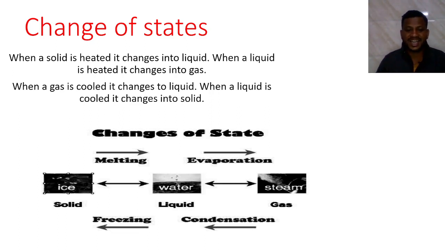When you collect that gas and condense it, condensation is the process, it again changes into liquid. And when you freeze the liquid, it changes into solid in the form of an ice cube. This is the change of states of matter.